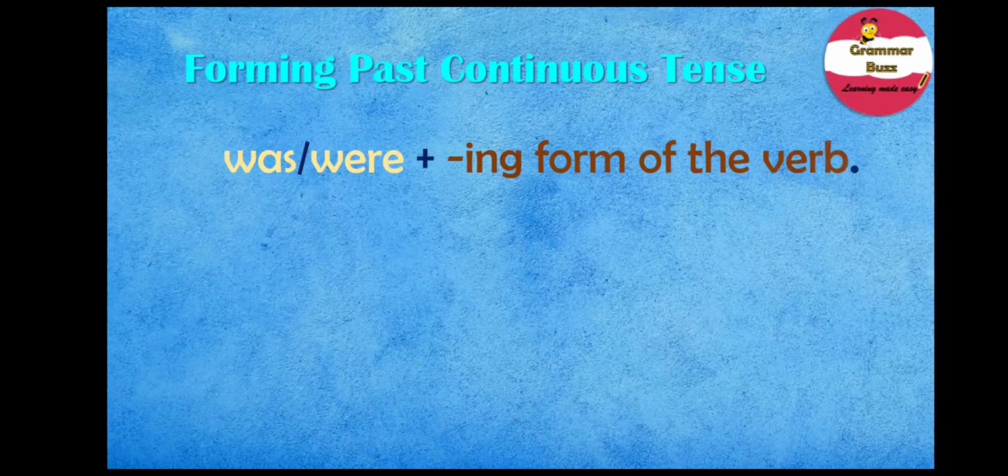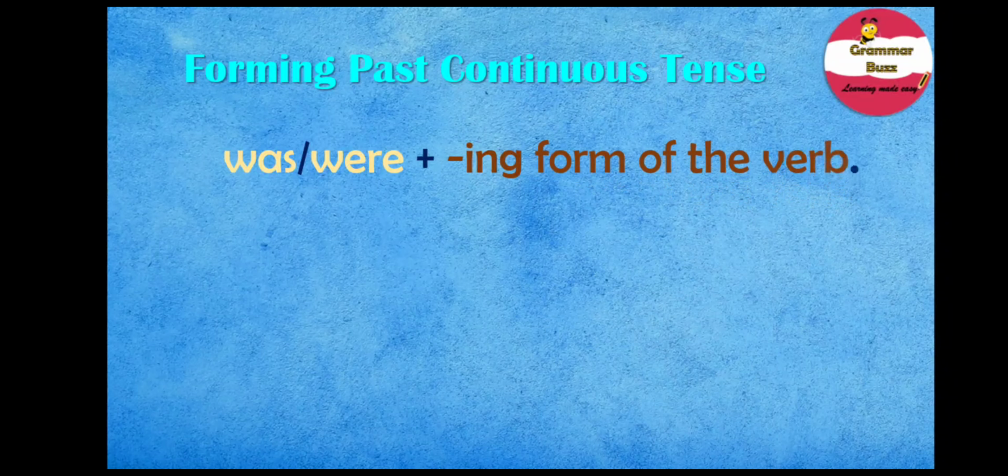Let's find out. The past continuous tense is formed by combining the past tense of the verb to be, that is was or were, with the ing form of the base verb. So, we form the past continuous tense by using was and were plus the ing form of the verb. So remember that to form past continuous we use was and were plus the ing form of the verb.